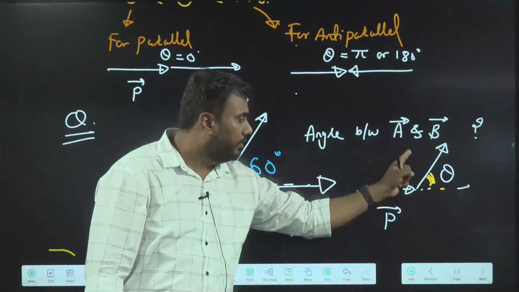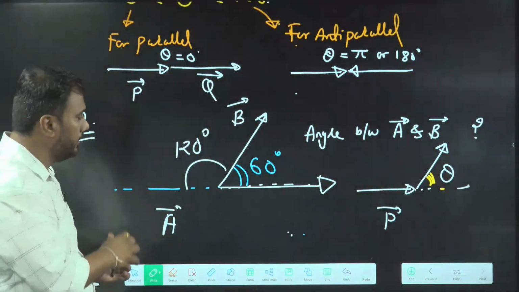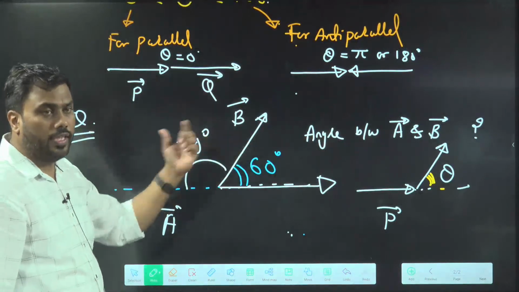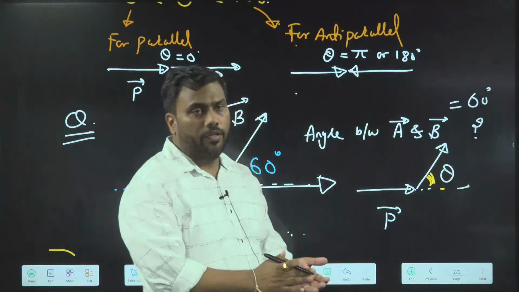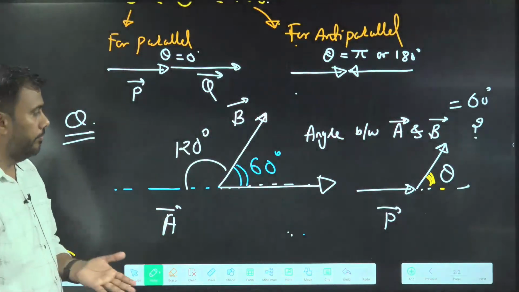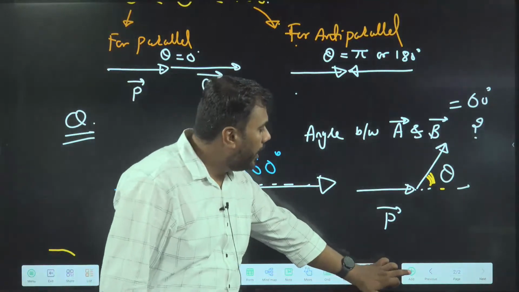If this was given as 150, then this will be 30. 180 minus this angle will be this. So the correct answer of this question is 60. Very good. So we have now discussed what the angle between two vectors is. Now we are prepared to learn about vector addition.